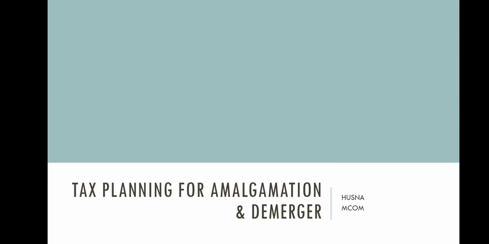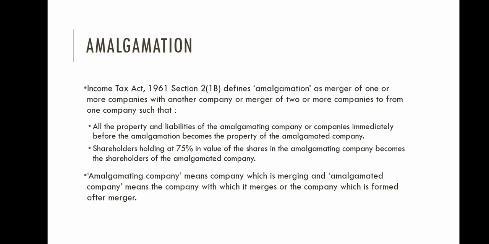In this session, we'll be discussing tax planning for amalgamation and demerger. First, let's see what is amalgamation. According to Income Tax Act 1961, Section 2, subsection 1B defines amalgamation as merger of one or more companies with another company or merger of two or more companies to form one company.